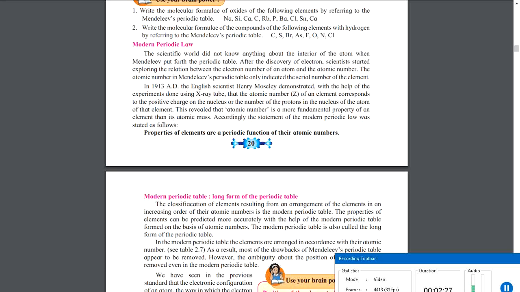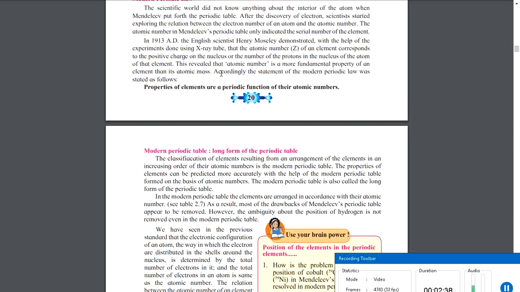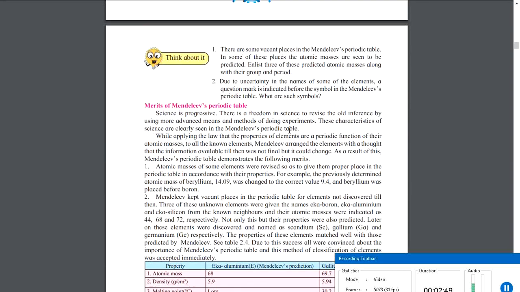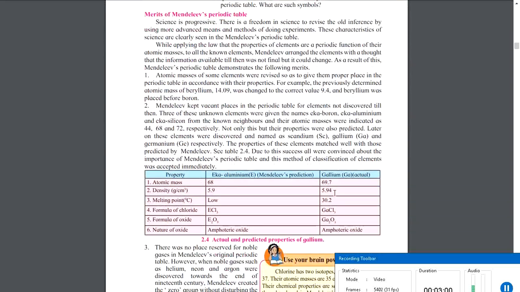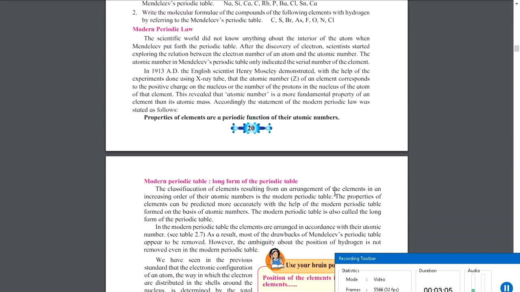Accordingly, the statement of the modern periodic law was stated as follows. Now this is the most important point that you will have in this entire chapter. Earlier, Mendeleev said that properties of elements are a periodic function of their atomic masses. You can go back and see this sentence. This was what Mendeleev said when scientists were unaware of the concept of the electron or the number of electrons present in an atom.